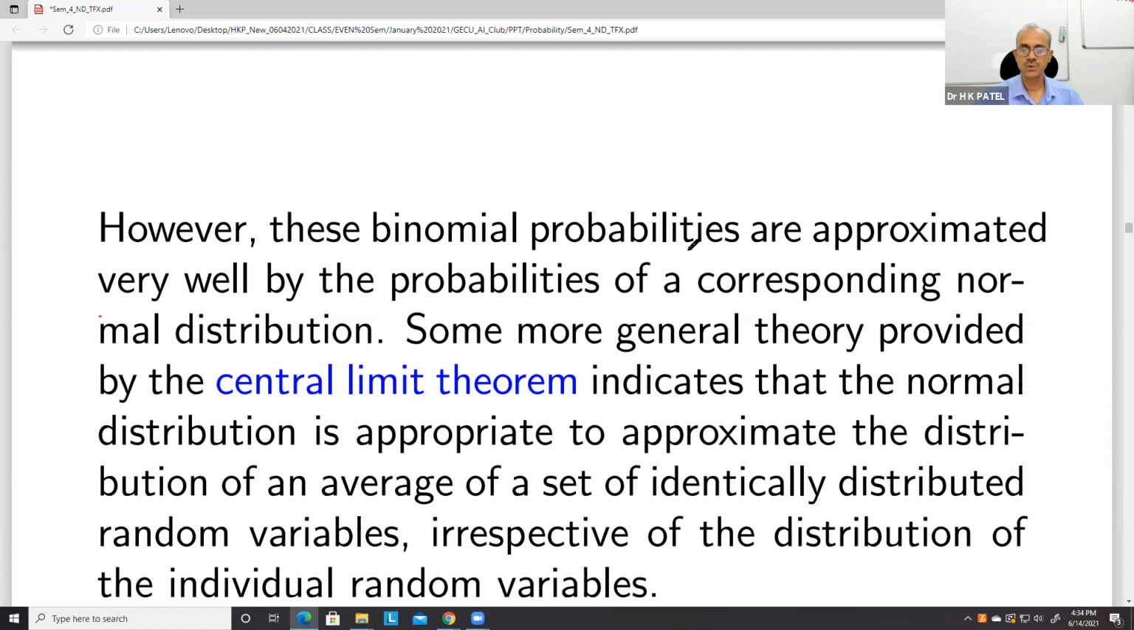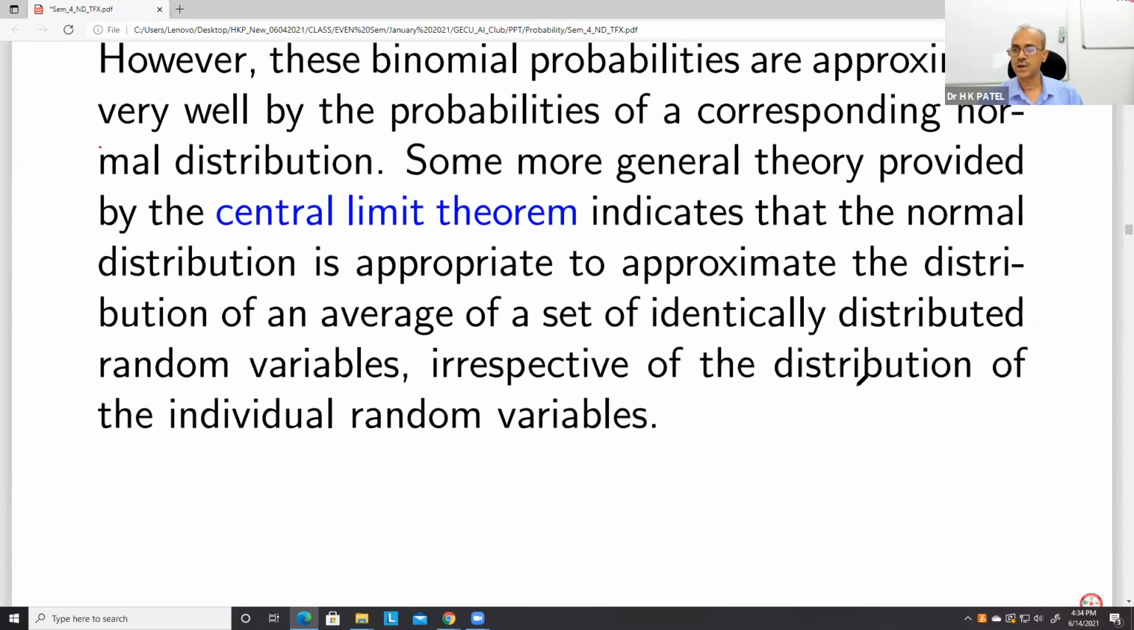So this is one example where we will see that we can approximate the binomial distribution with the normal distribution. But there are other transformations that can also be approximated by the normal distribution. Some more general theory provided by the central limit theorem indicates that the normal distribution is appropriate to approximate the distribution of an average of a set of identically distributed random variables, irrespective of the distribution of the individual random variables.